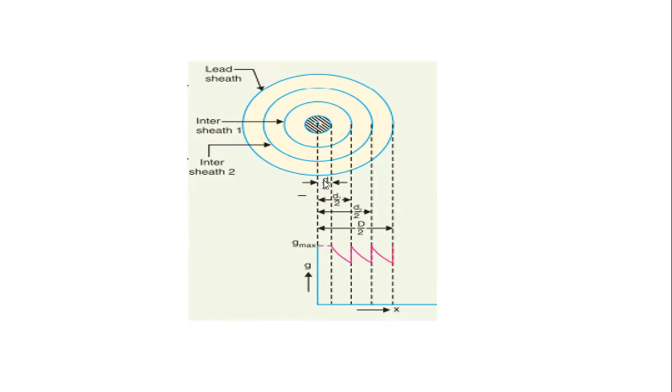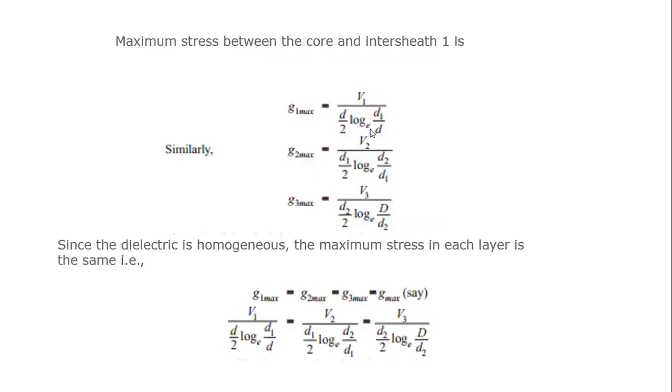Therefore, d by 2 is the diameter of the conductor, d1 by 2 is the diameter of intersheath 1, d double dash by 2 is the diameter of intersheath 2, and capital D by 2 is the diameter of the lead sheath. By using these different layers of intersheaths, we easily calculate the maximum stress in the dielectrics. How many layers are there? Three layers, so we consider G1 max, G2 max and G3 max. These are the fixed formulas for finding the maximum stress in the cables.